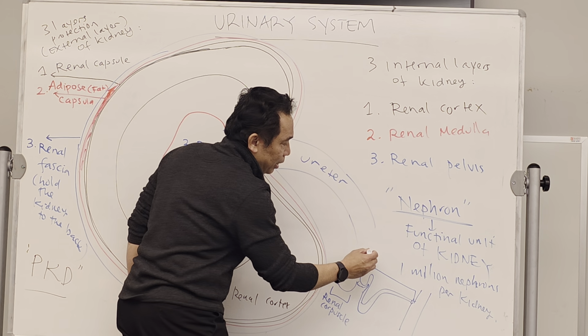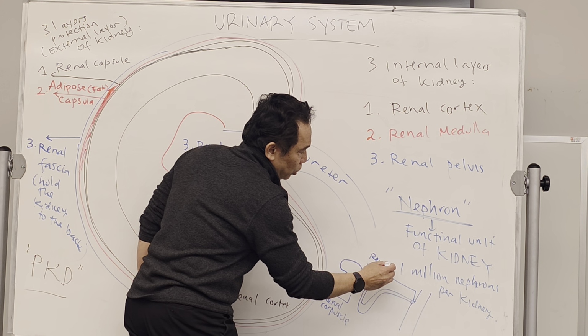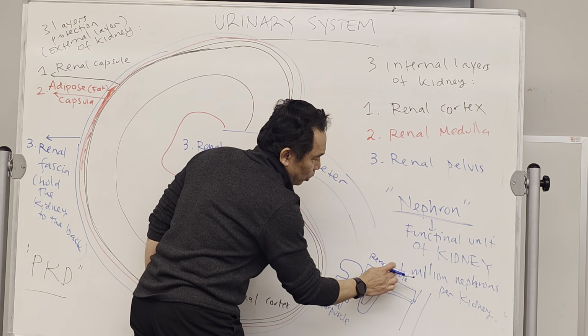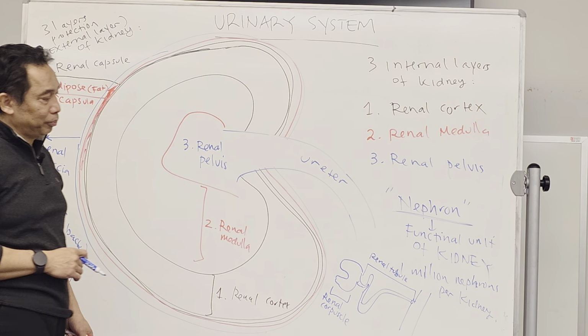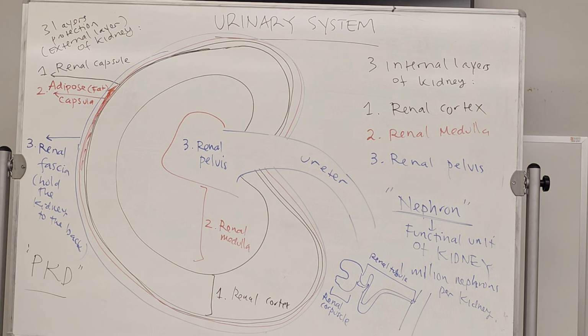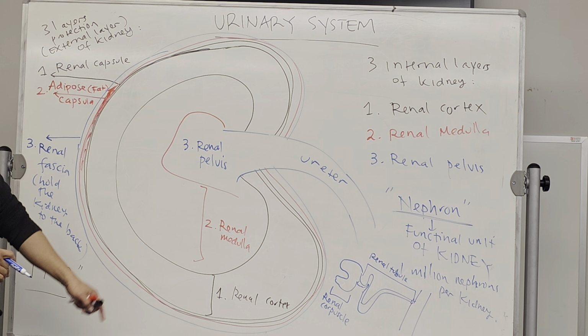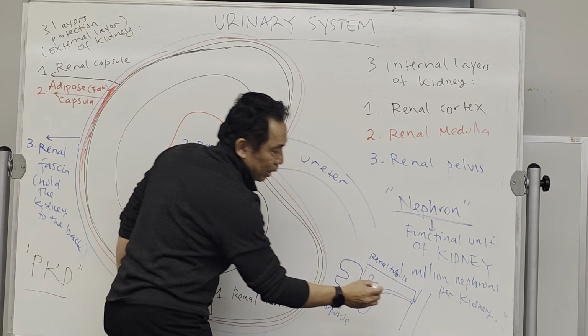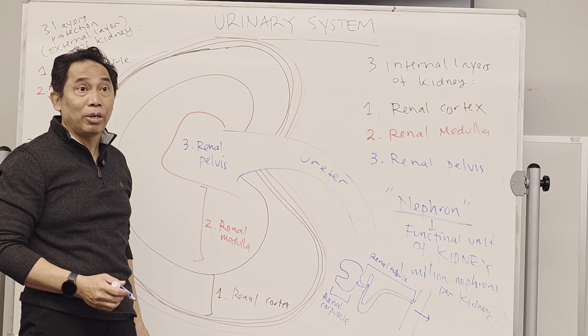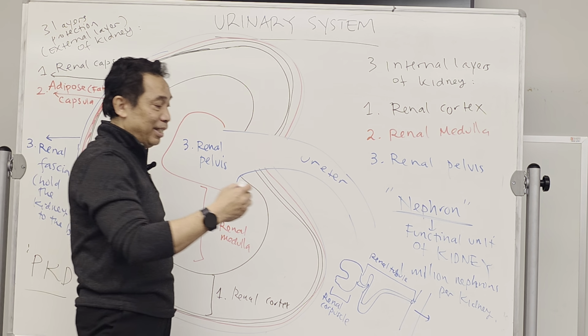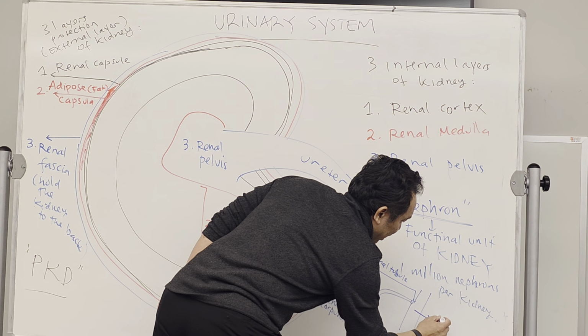This one is called the renal tubule because it's a tube. Okay, renal tubule. Okay, and each nephron will dump its product into a bigger channel. It's called the collecting duct. Okay, so collecting duct.